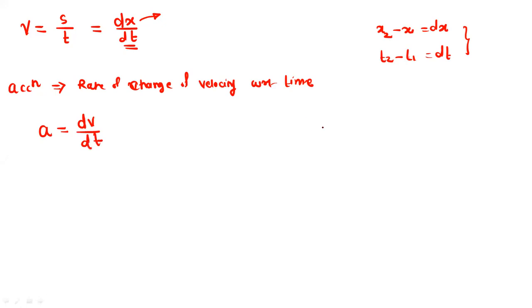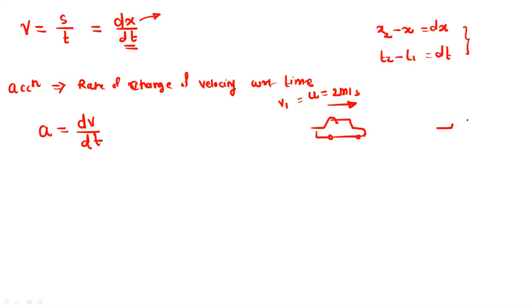Suppose the car is moving with some initial velocity. Let us take this as 2 meter per second. This velocity is u, or we can take this value as v1.